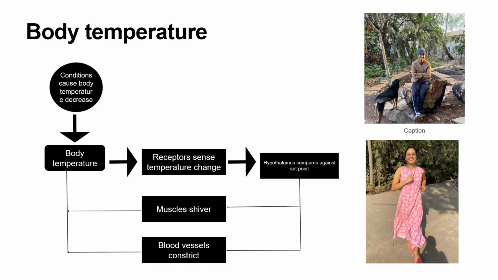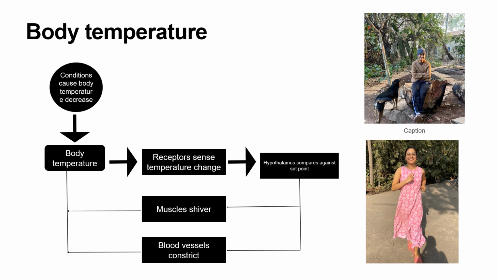Considering the example of body temperature, if there are conditions which decrease the body temperature, then the receptors on the skin sense the change in temperature, and then this message is sent to the hypothalamus, which compares it against a set point, and then the muscles shiver, the blood vessels constrict, and therefore the body temperature is raised. As you see in the picture on the right, on the top.